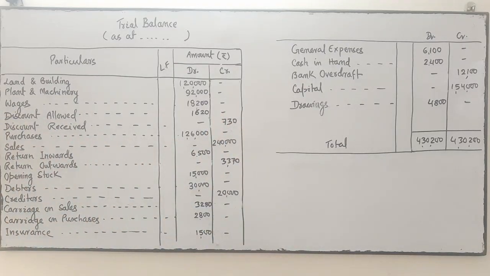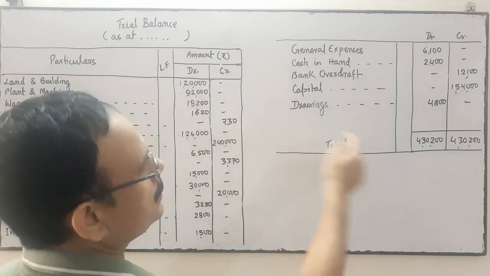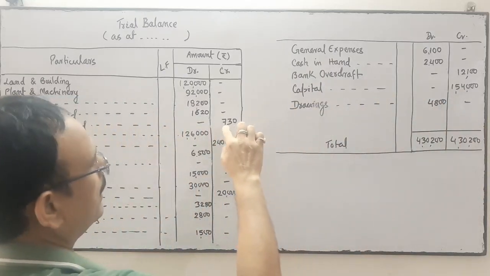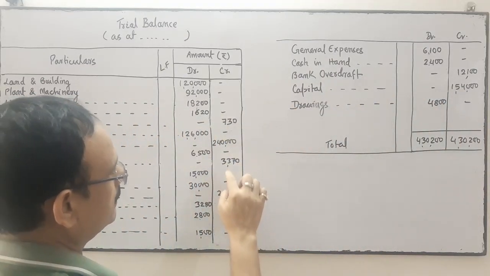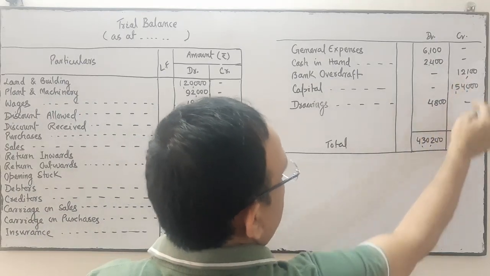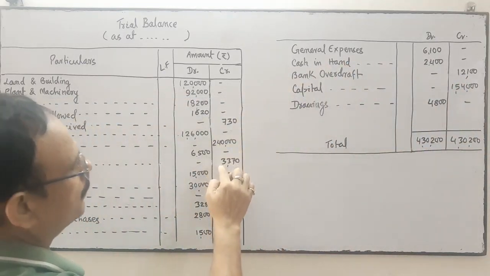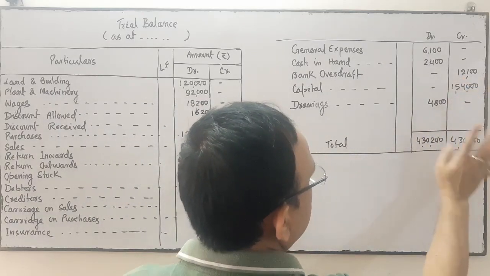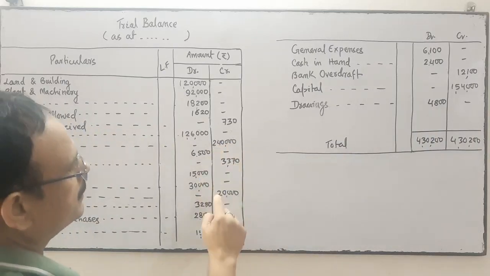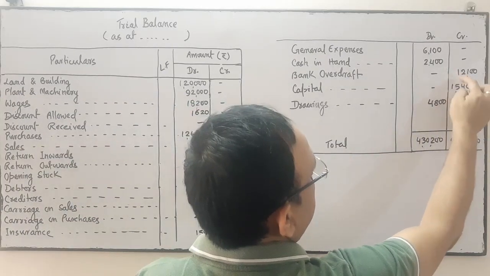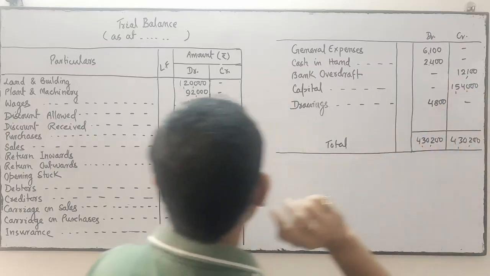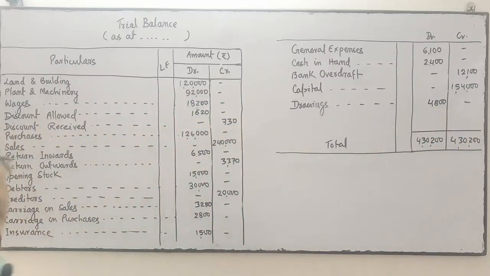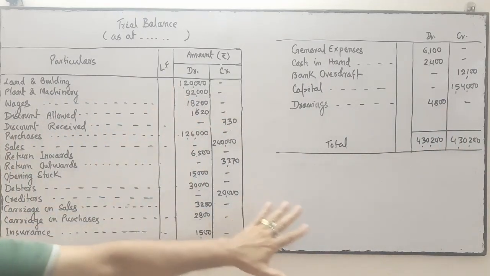Now see the total: adding the columns and carrying over, the totals agree. So it's correct. I have redrafted the trial balance. The same total is on the debit side.